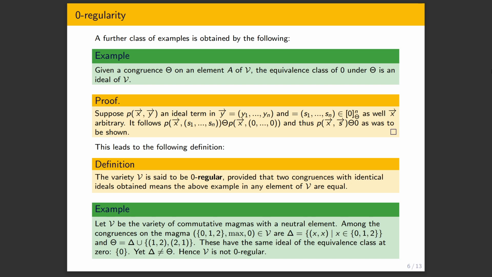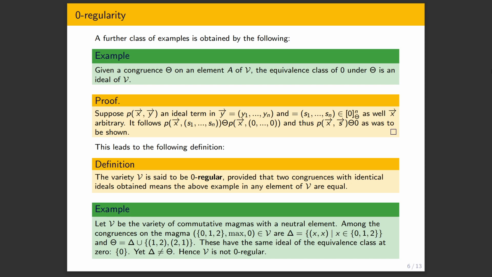We have these two congruences. The diagonal, which is the trivial equivalence relation, it identifies everything with itself, nothing else. And we can also take this theta, which also identifies 1 and 2. One can check these are indeed congruences. Now, evidently, they have the same equivalence class at 0, but they are not equal, so V is not zero regular. Congruences are not characterized by their equivalence class at 0.